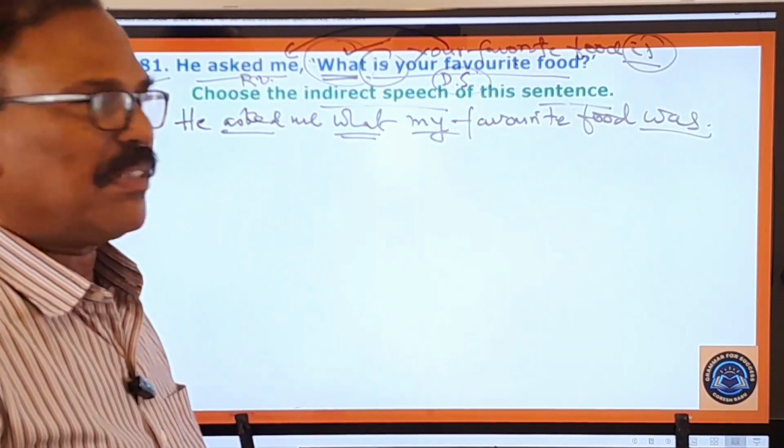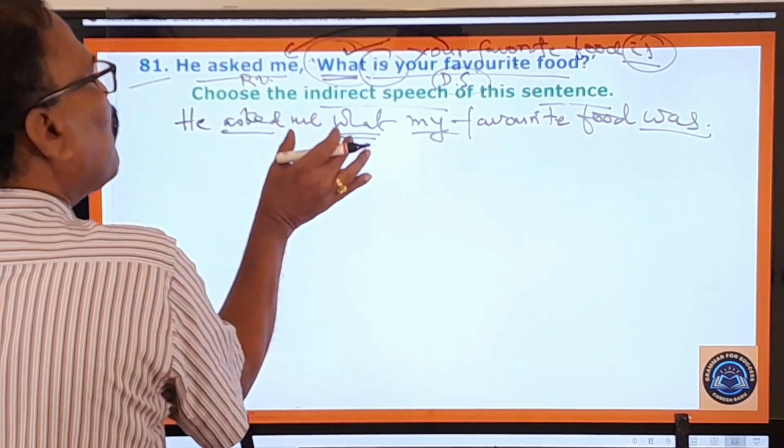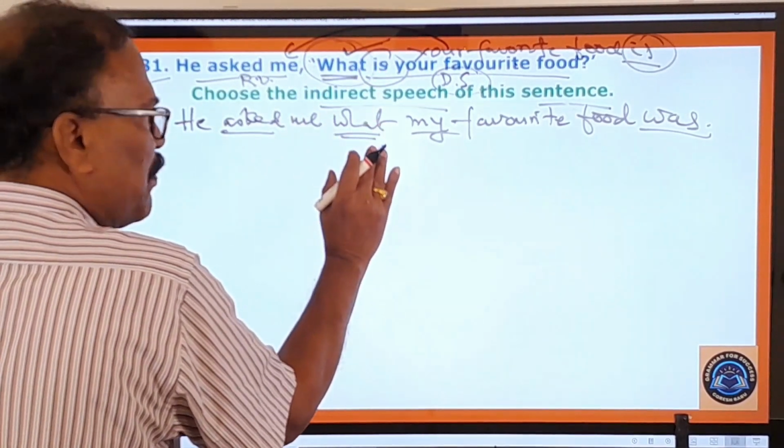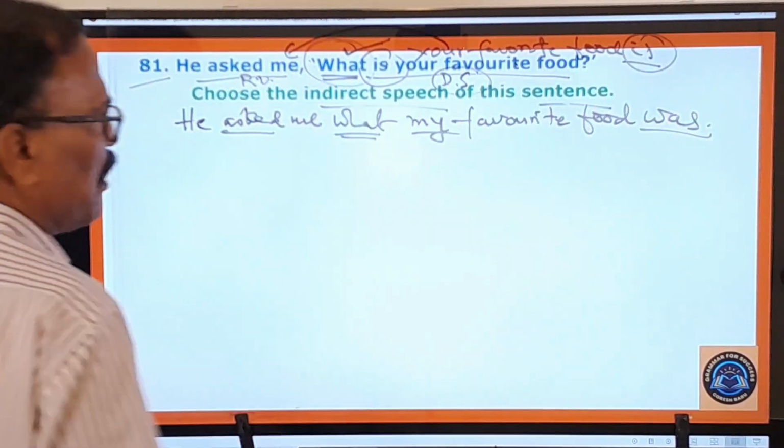Why don't you watch that beautiful video on direct and indirect speech? So this is how you have to change this sentence into indirect speech. He asked me what my favorite food was. So that must be your answer.